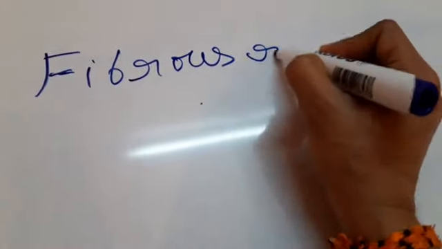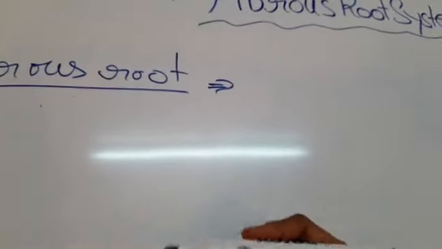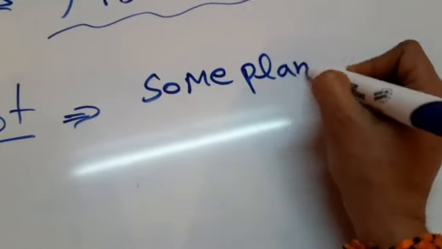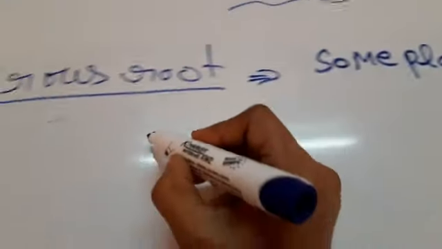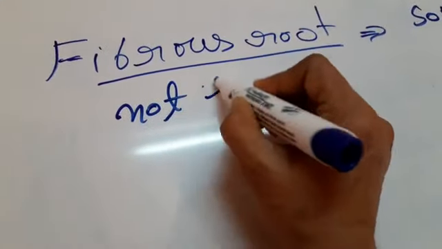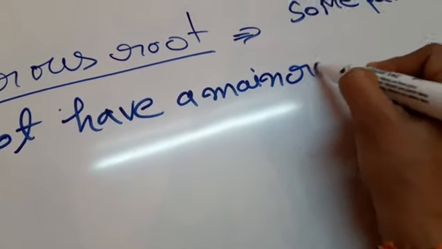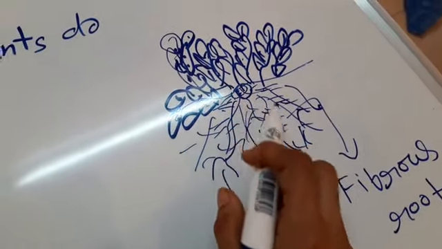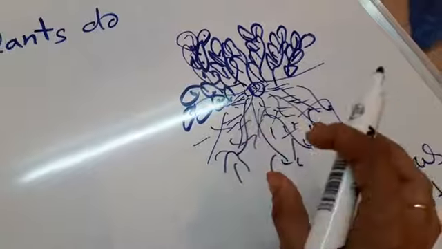How do we define fibrous root? Some plants do not have a main root. This is a fibrous root diagram. Here the main root is absent. Only thin, fiber-like structures. This is a fibrous root.